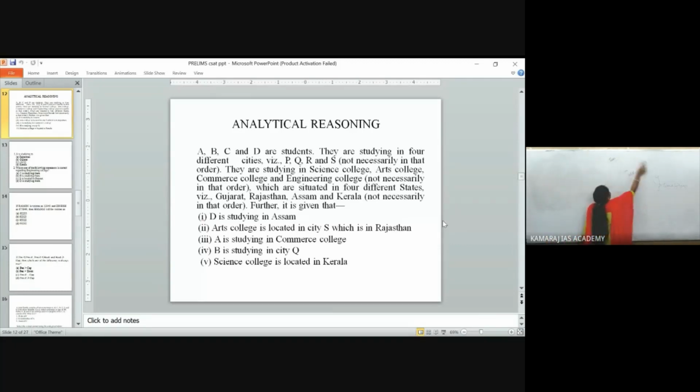Even though your syllabus consists of many lines, I am dividing it into 3 parts: comprehension, analytical reasoning, and mental ability, which includes your logical reasoning, verbal and non-verbal reasoning, and your basic numeracy. You now have an idea about your comprehension, right?